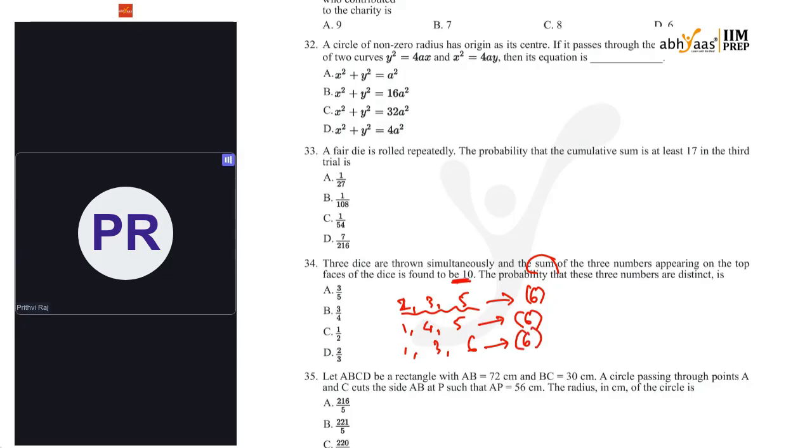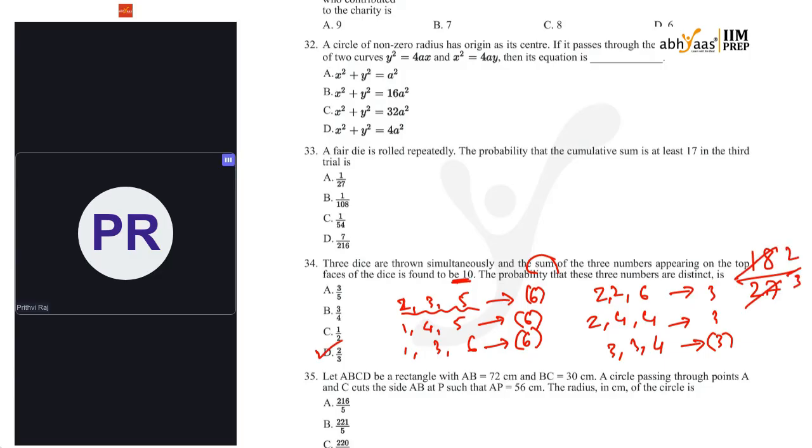The other ways of getting the sum 10 are 2, 2, 6; 2, 4, 4; and 3, 3, 4. These are all repeated 3 times. So totally there will be 27 outcomes. In that, the required outcomes are 18 only. So 9 twos and 9 threes. So 2 by 3.